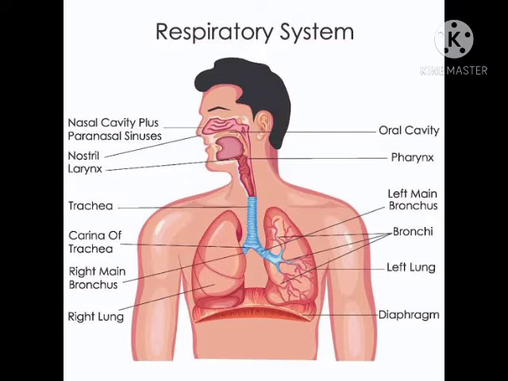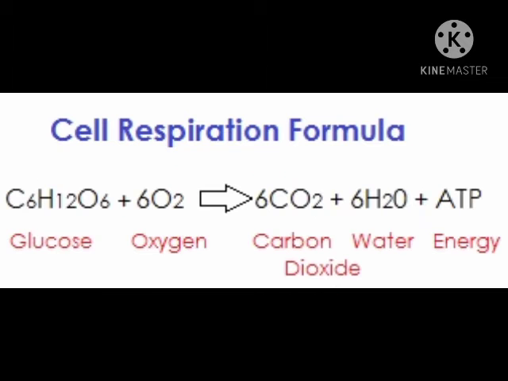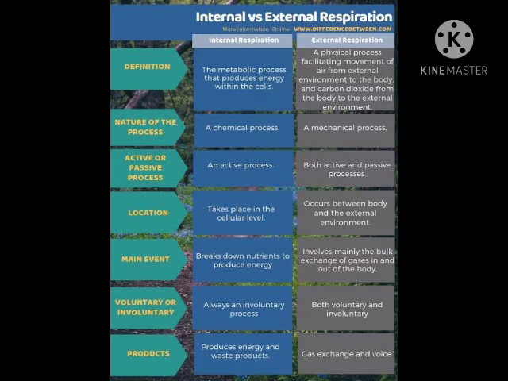But in biology we'll say respiration is the process in living organisms involving the production of energy, typically with the intake of oxygen and the release of carbon dioxide from the oxidation of the complex organic substance. And in this chapter, we will learn two types of respiration. First is internal respiration and other is external respiration.